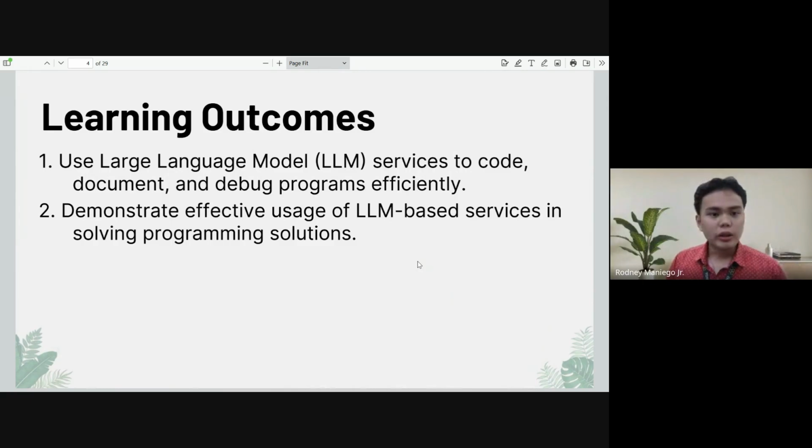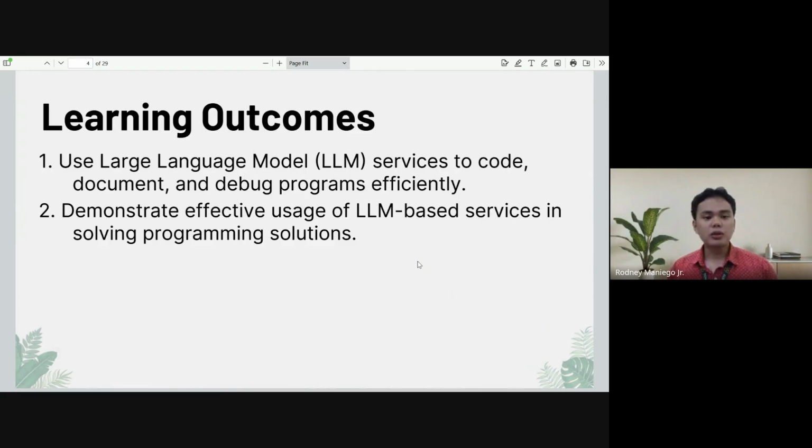So our learning outcome for this specific lecture is for you to use large language models. So it's LLM. These are services that help you code, document, and debug programs efficiently.